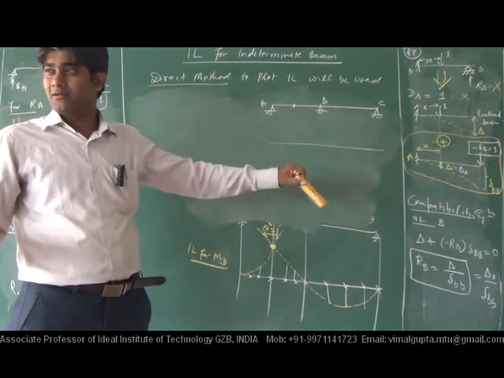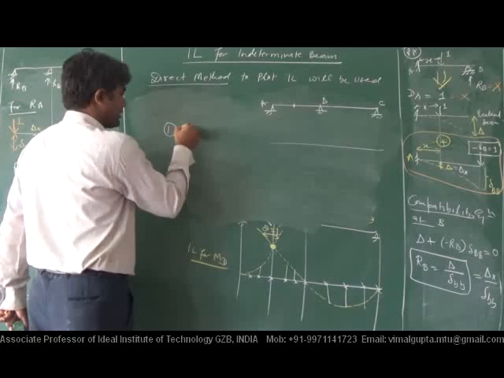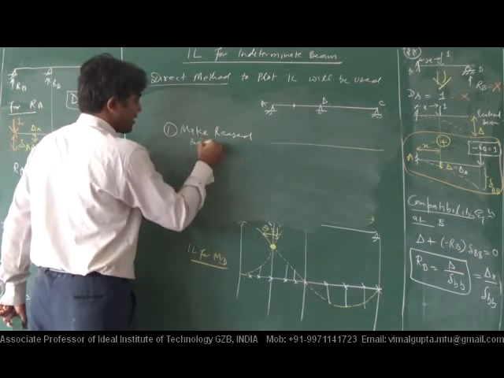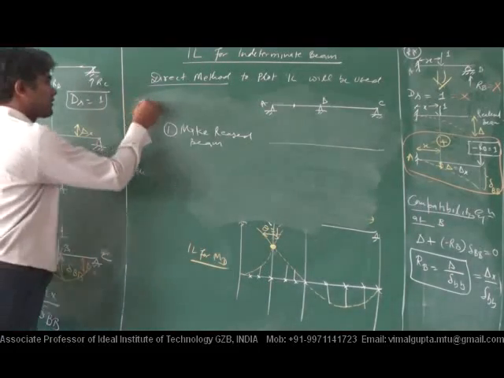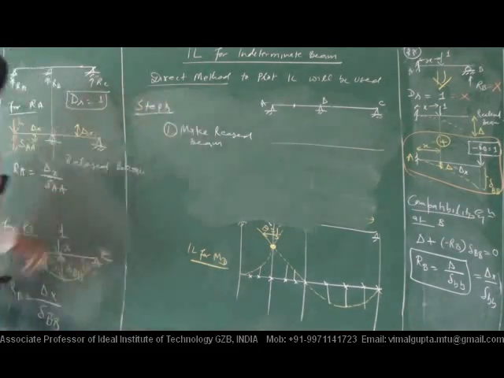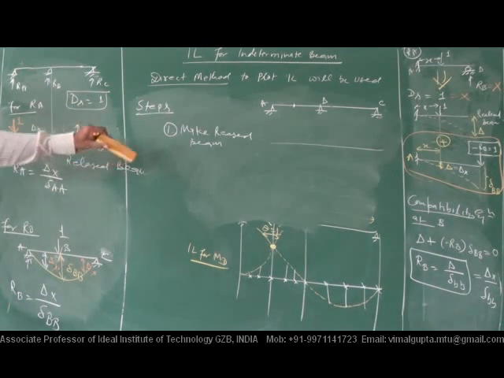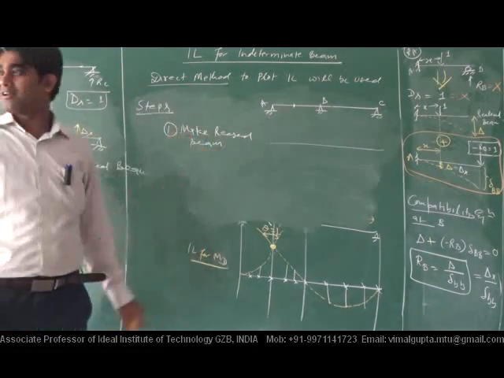Listen carefully. The first step is to make the released beam. These are the steps. How to find the ordinate? Number one, make the released beam. It was simple here, we have always been doing it. So how will you make the released beam?